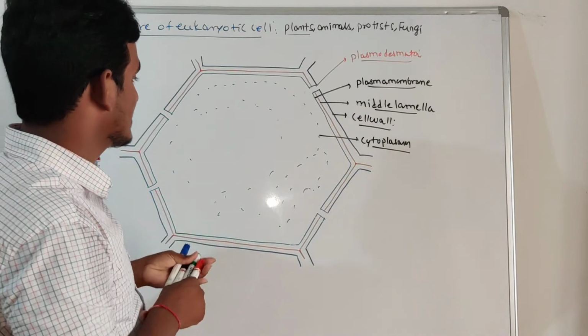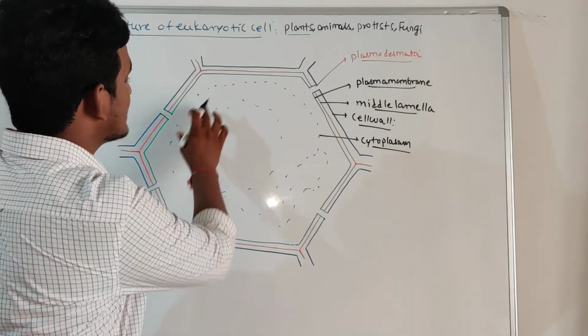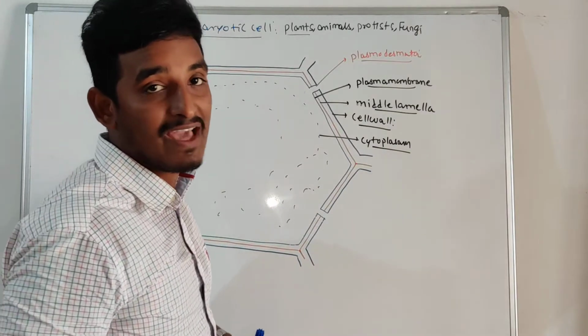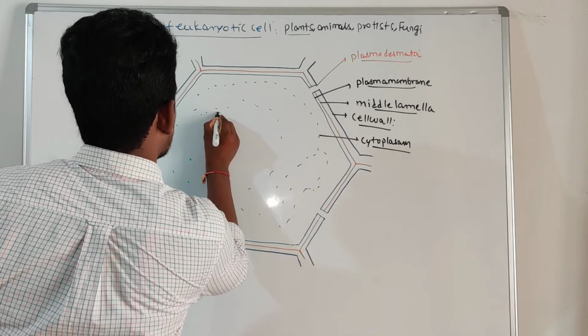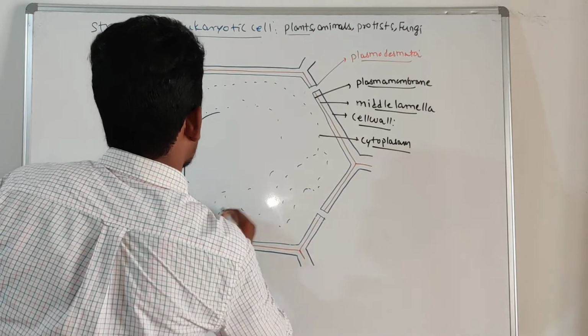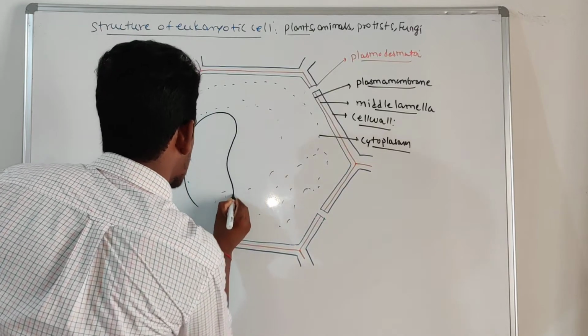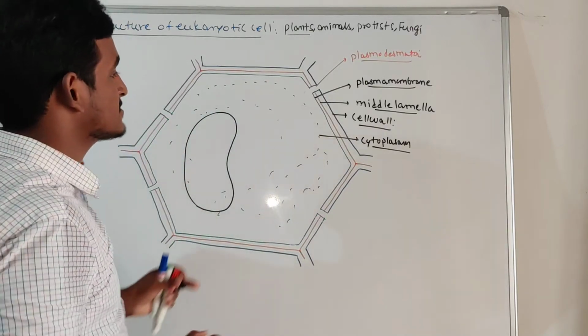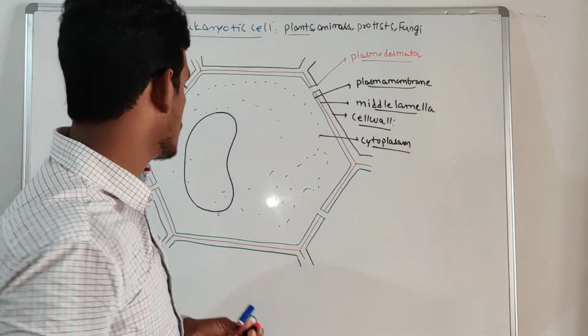So here the central portion of the plant cell is occupied by a large vacuole, right? 90% of the total cell volume is occupied by this vacuole only.